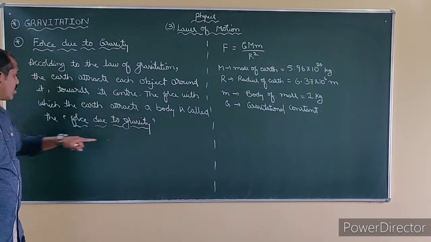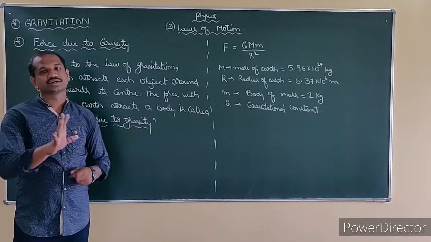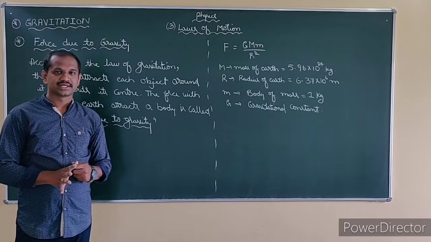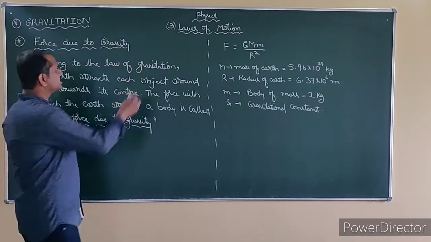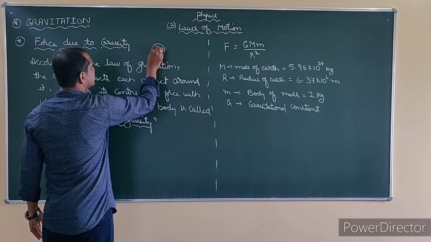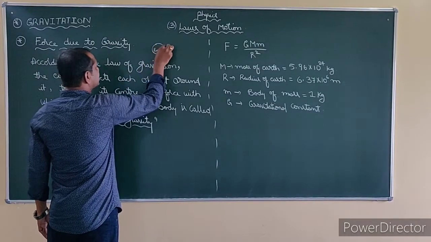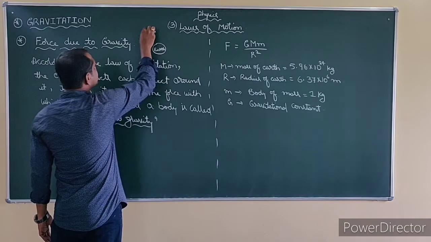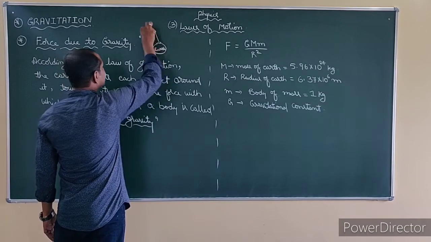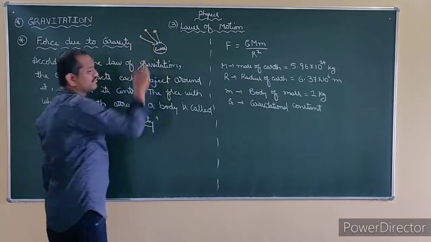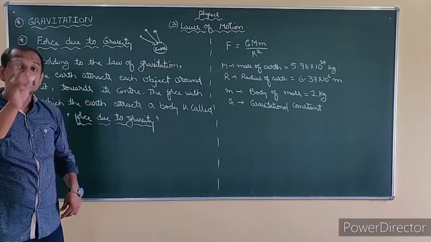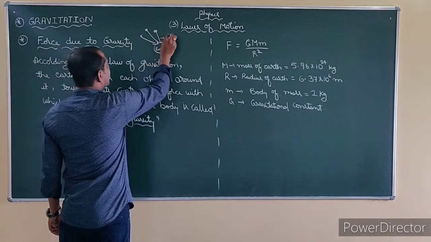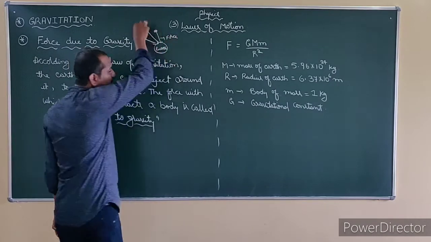The force with which the earth attracts the body is called force due to gravity. Very simple. If you consider this as the earth, it has the capacity to attract any object towards its center. If the earth is attracting some object towards its center, the earth should be applying some force upon the object.